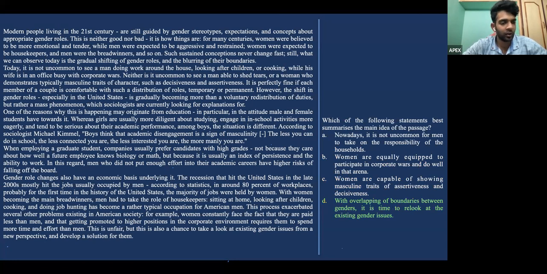So if we look at this particular question, which of the following statements best summarizes the main idea of the passage. Now, naturally, the main idea that we are seeing is that the gender stereotypes are breaking. So we'll have to take a good look at the roles again, which is highlighted in option D. So D is our answer.